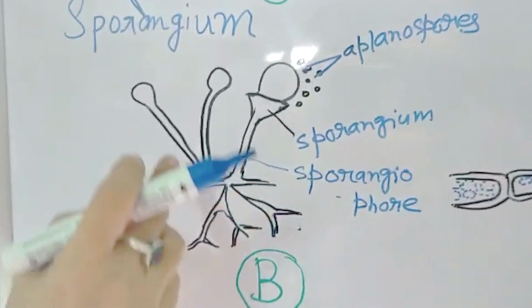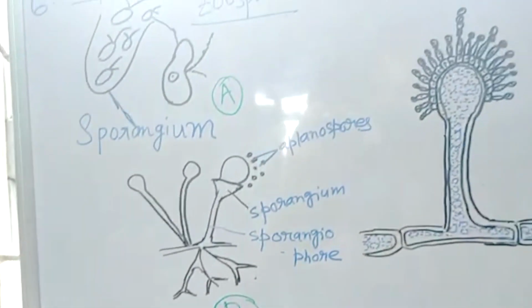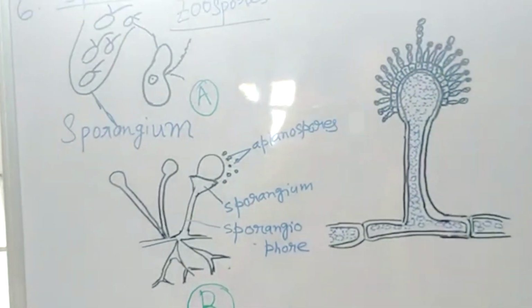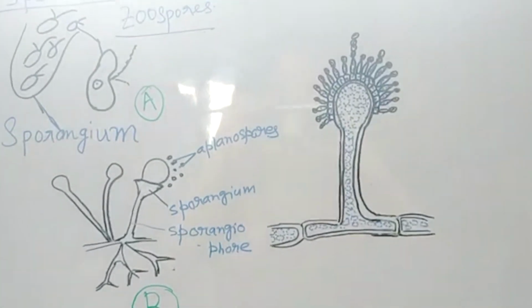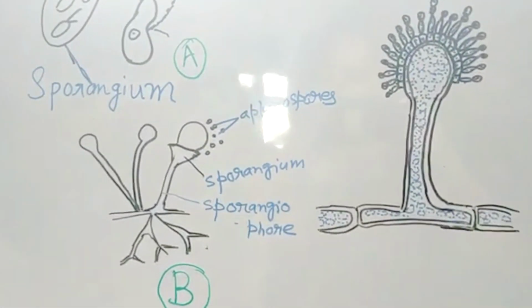So spores are found in both algae and fungi. Now, according to the mode of formation, there are two main kinds of asexual spores in fungi. That is sporangiospores and conidia.